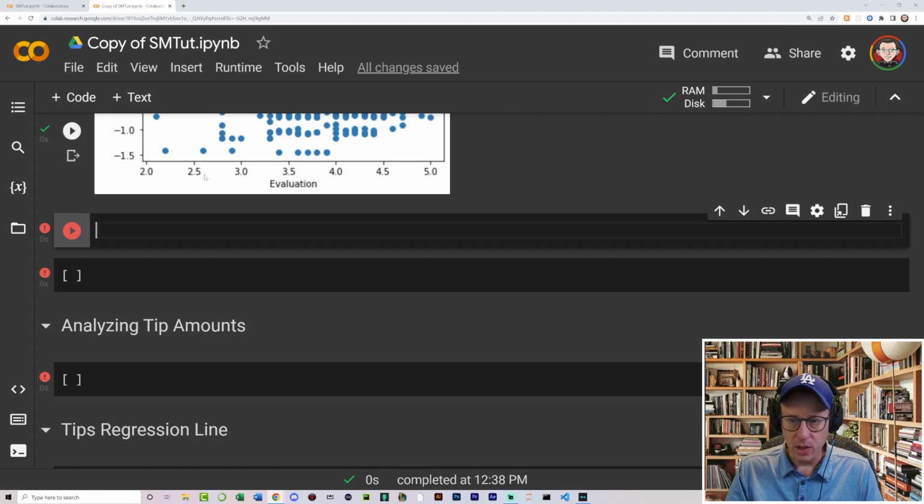So another thing that's really cool is you can go and get scatter plots for all of your data all on your screen all at one time.